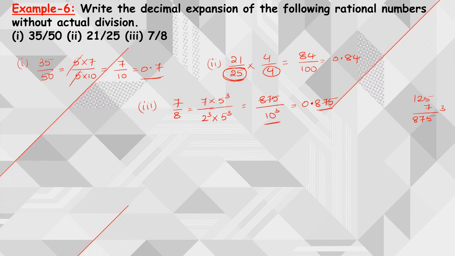right? So this is about the concept related to rational numbers and how, without doing the actual division process, we are going to identify whether it is a terminating decimal or a non-terminating repeating decimal, and how to convert the fraction form, that is p by q form, into decimal form, right?